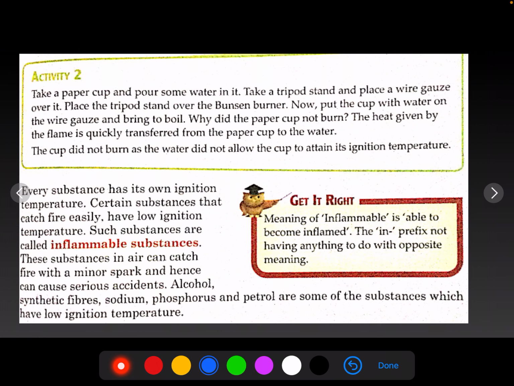Now let's come to the another activity. Suppose we have a paper cup. Okay बेटे, हमारे पास एक पेपर कप है. Now you heat this paper cup. इस पेपर कप को आप हीट करिए. Suppose you have a candle and you start heating it. So you will observe that this paper cup will burn easily. अगर हमारे पास पेपर कप है और हम कैंडल उसके नीचे रख देते हैं, तो ये पेपर कप जो है बहुत आसानी से it will catch fire and it will burn.